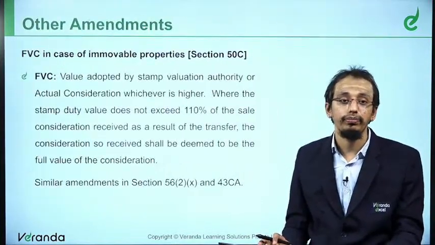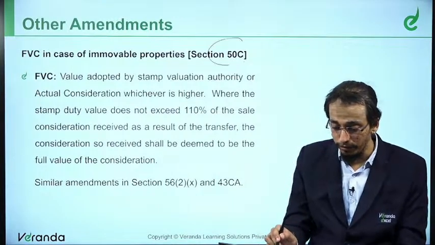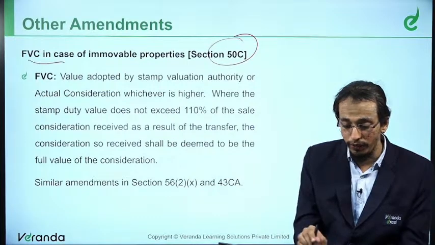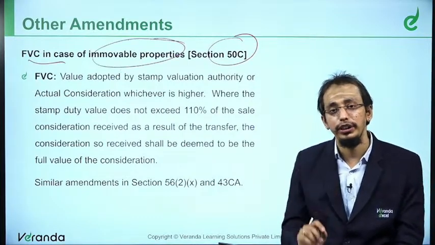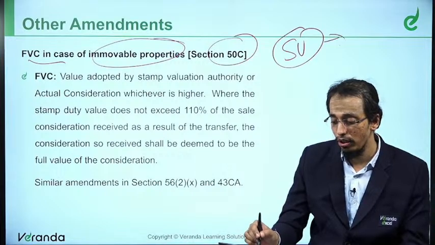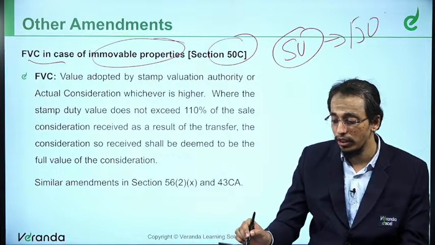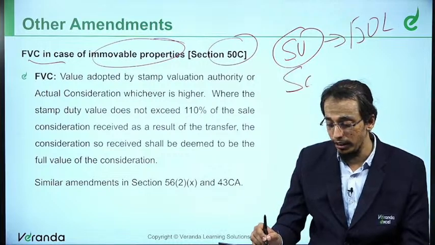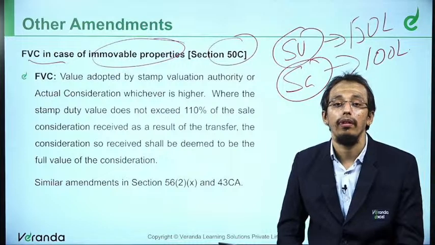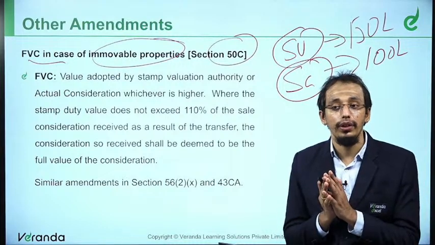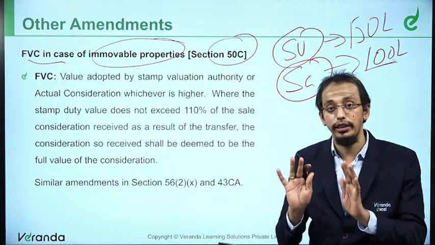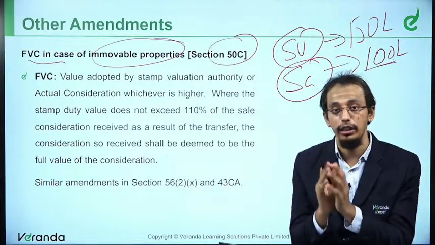Now, moving on to section 50C, which is about full value of consideration for immovable property. What is 50C saying? Let's say I have a stamp value of 150 lakhs. My sale consideration, let's say, is 100 lakhs. Usually what will be my full value of consideration? My full value of consideration would be only 100 lakhs. Generally it will be my selling price.